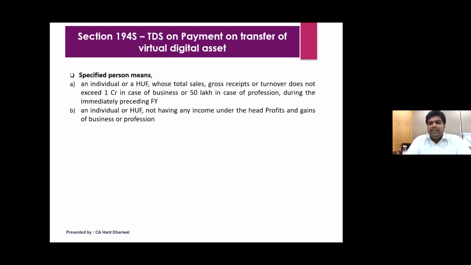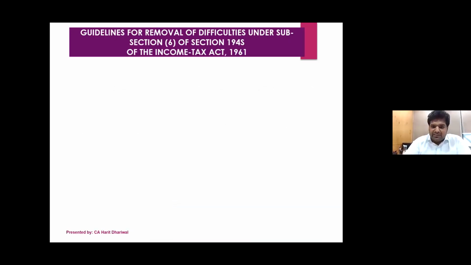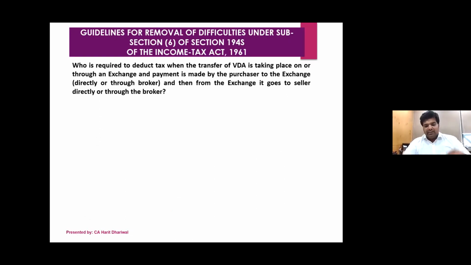Specified person means any individual or HUF whose total sales, gross receipts or turnover does not exceed 1 crore in case of business or 50 lakhs in case of a profession during the immediately preceding financial year. And in case of an individual or HUF not having any income under PGBP, the limit is 50,000 rupees. Otherwise, the limit is 10,000 for the purpose of TDS deduction. So again, as we discussed for the